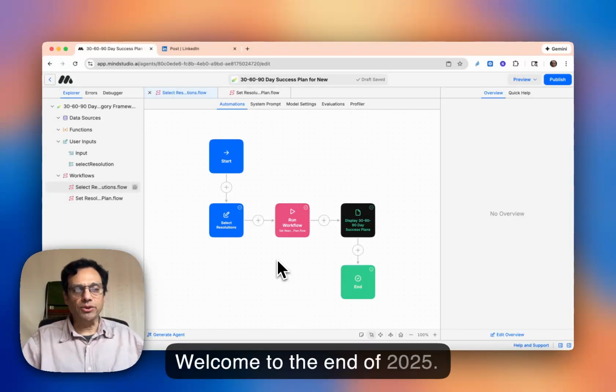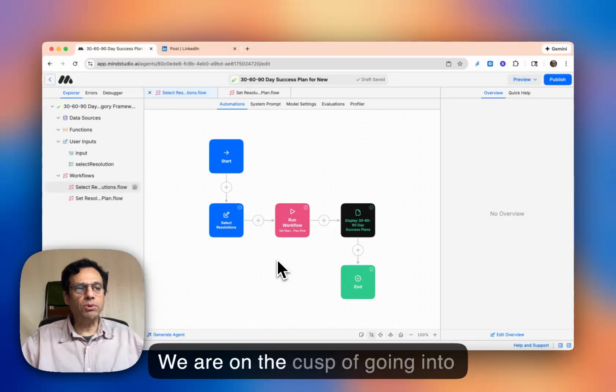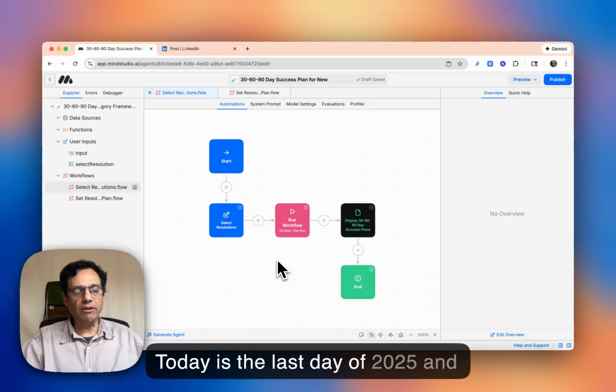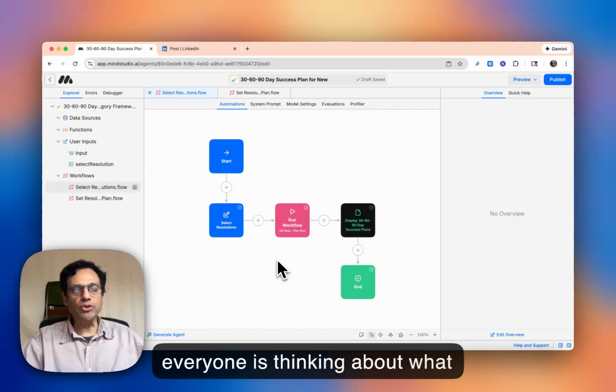Welcome to the end of 2025. We are on the cusp of going into 2026. Today is the last day of 2025, and everyone is thinking about what New Year's resolutions to make.